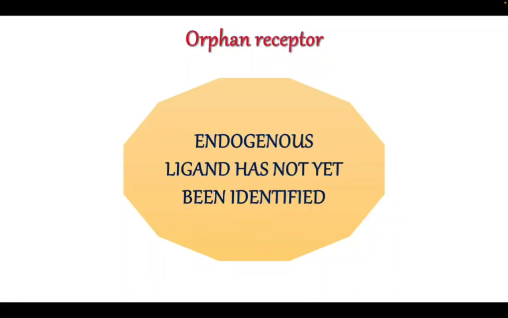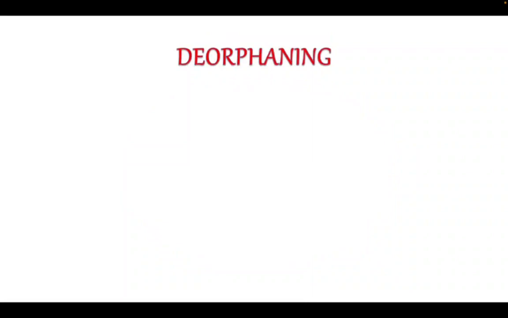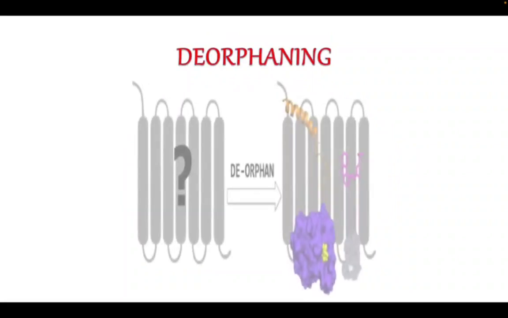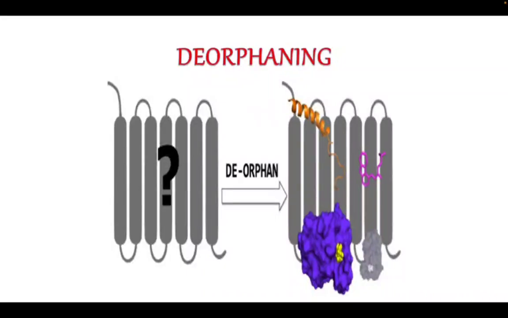But these days there is something known as de-orphaning which is happening. What is de-orphaning? De-orphaning means the number of orphan receptors is gradually diminishing. Why are they diminishing? Because of genome sequencing. Because genome sequencing is happening, we are getting to know different ligands. We are searching for more ligands. So that's why the orphan receptor is no more an orphan.